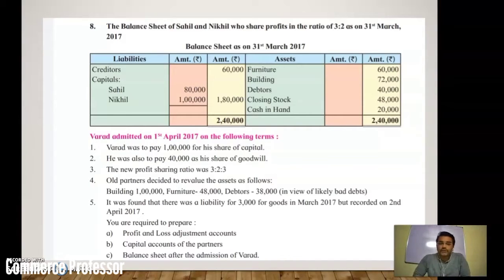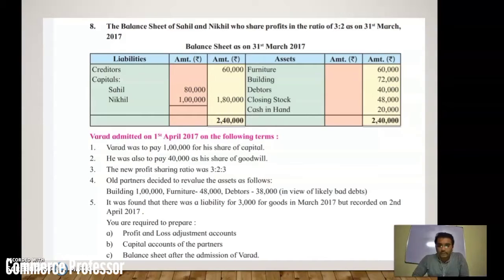So in this case, we need to calculate the sacrifice ratio, because I told you that when 1/4, 1/3 or 1/5 like that share of the new partner is given, at that time the old ratio is the sacrifice ratio. But in this problem the new ratio is provided, and when the new ratio is provided you need to just subtract the new share from the old share of that partner. Old share minus new share of the partner gives you the sacrifice ratio. That calculation we need to do before solving the problem.